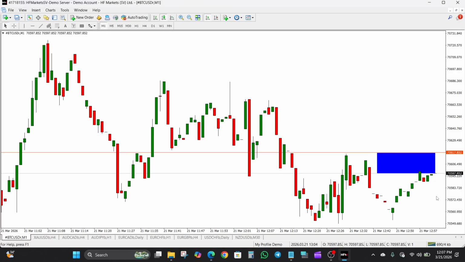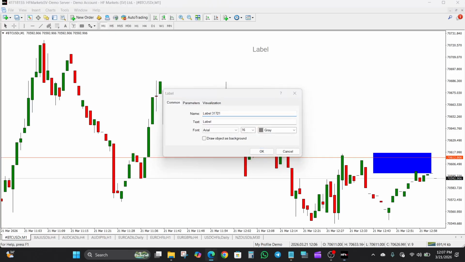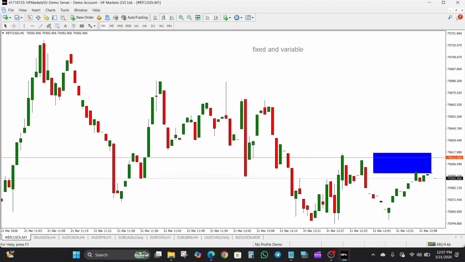All right, this is the difference between the buy price and the sell price. You can see the line here representing your buy price. You can see this line here representing your sell price. So now there are two main types of spreads. We have the fixed spread and the variable spread. All right, fixed and variable. These are the two types of spreads that we have.